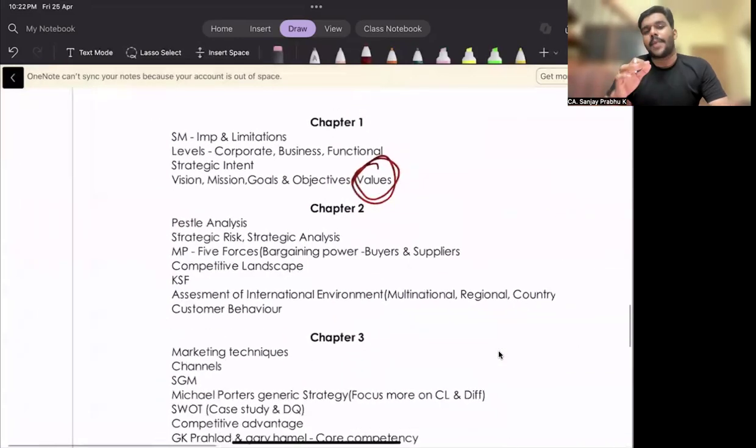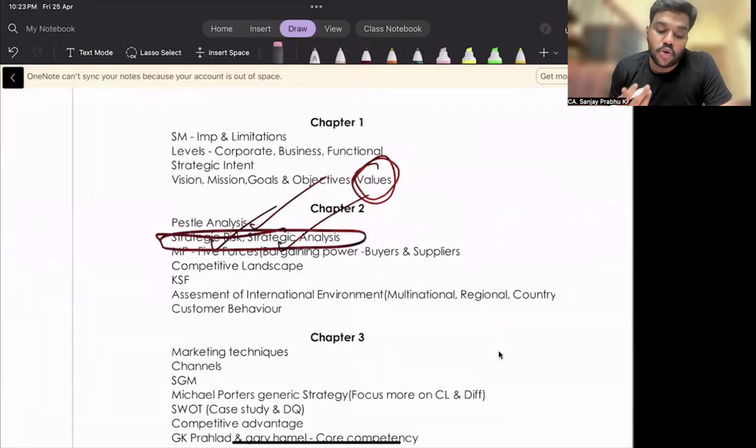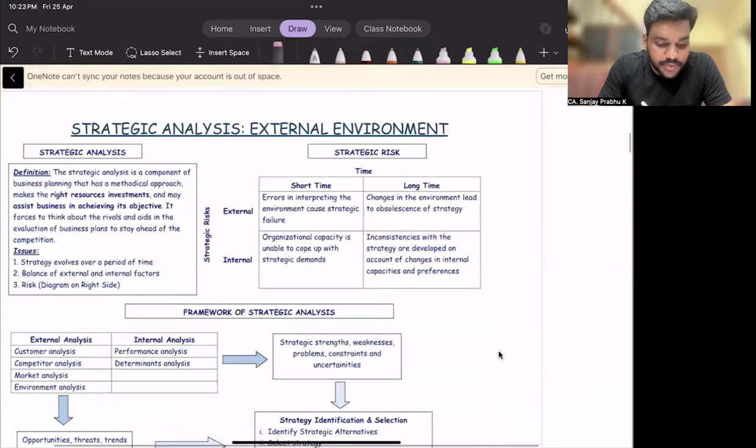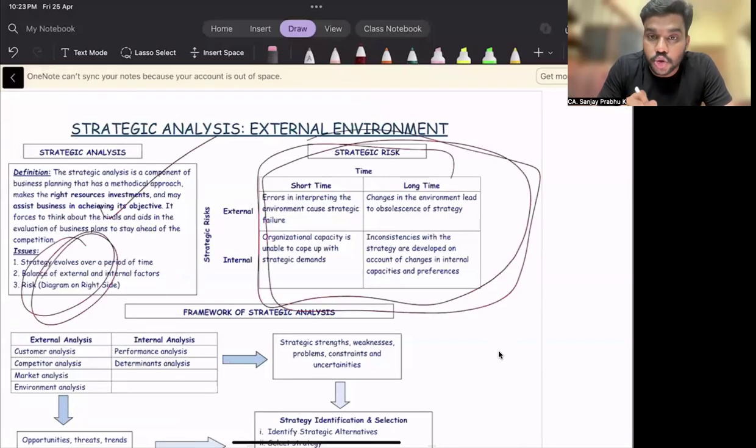Then chapter number two is a simple chapter. Please make sure you are comfortable with PESTLE analysis, then strategic risk and strategic analysis. I somewhere feel most students will have the tendency to skip that particular topic. Please don't skip it. That topic is important: strategic analysis and strategic risk. I will just show you the chart. Strategic analysis, issues, and this particular chart. Please go through this particular topic.